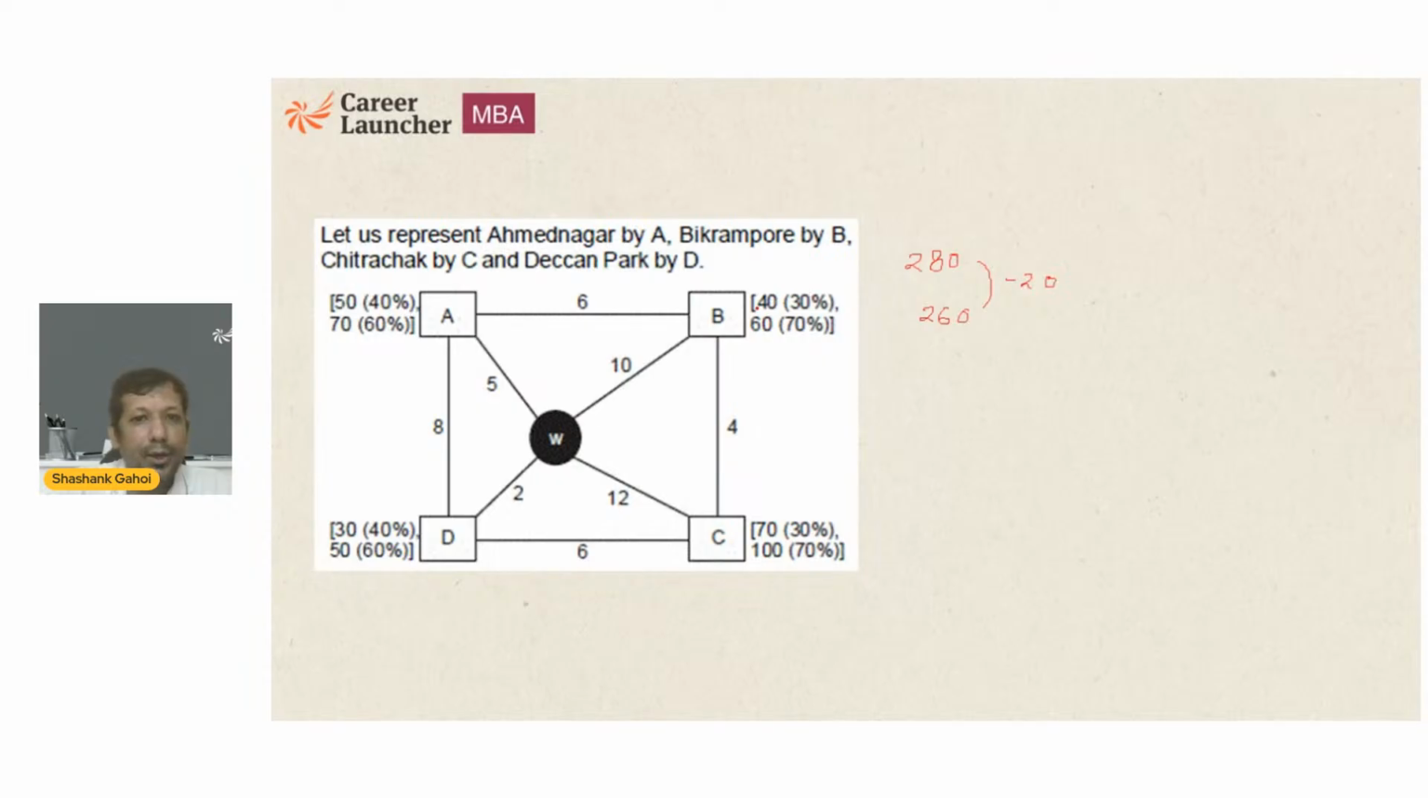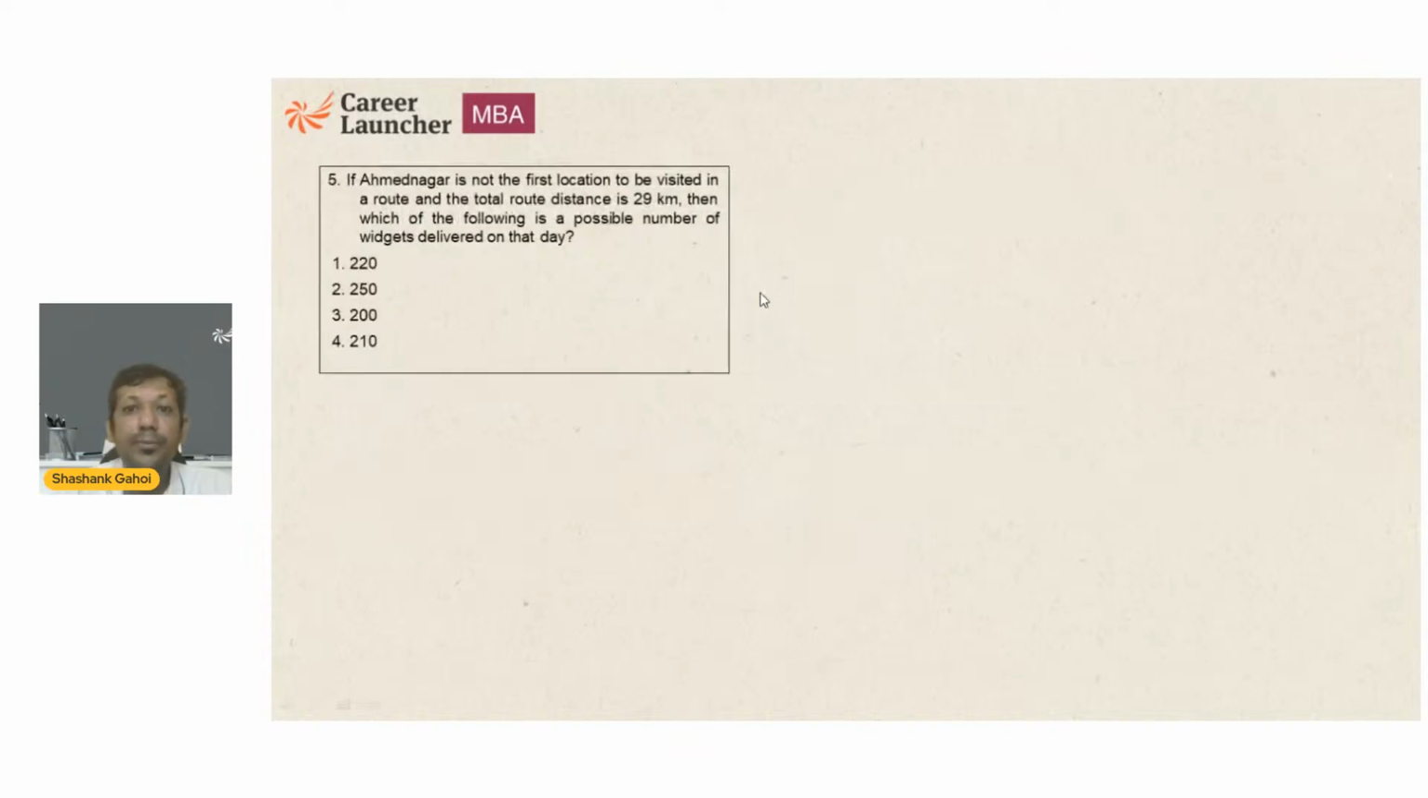Now 20 decrement means 60 to 40. Okay, 100 to 70, that's a 30 decrement, so it won't work for us. 70 to 50, there is a decrement of 20. I can do this, I can also do this. Now, which one am I going to pick? The question is saying Vikrampur should be last. I think Vikrampur is last.